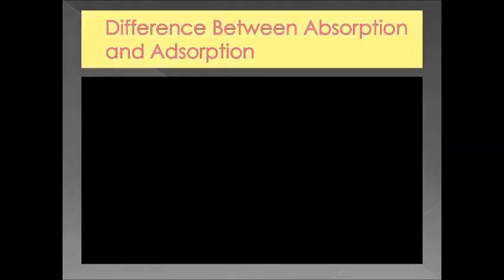In this chapter, we have to learn adsorption. We know the word absorption, and when we check the spelling, we see that instead of B, here D is there. The other letters are the same. So how can we differentiate these two words?